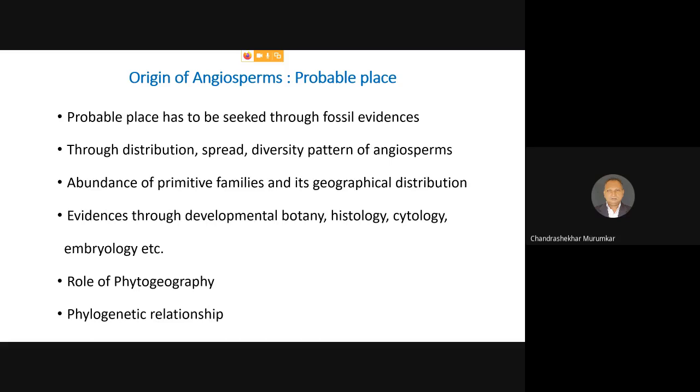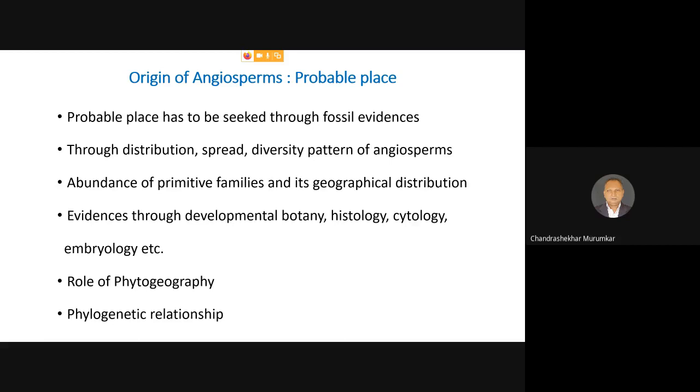The angiosperms are spread almost in all habitats: terrestrial, aquatic, alpine, and many others. The distribution of angiosperms is also equivocal. They range right from herbaceous forms to tree forms. Because of that, when we are discussing the probable place of the angiosperms, we are supposed to study the phytogeography of the earth itself, that is, the distribution of angiosperms and their probable ancestry at a given locality, a given area.